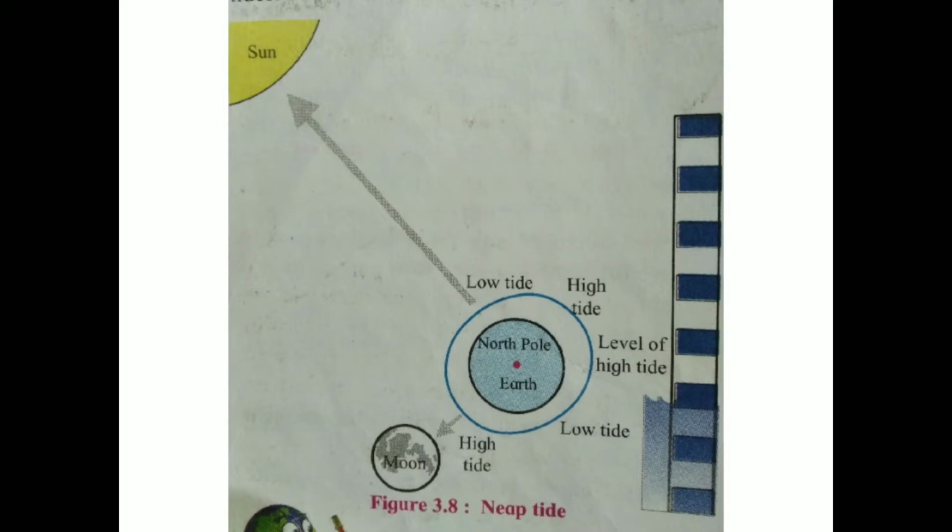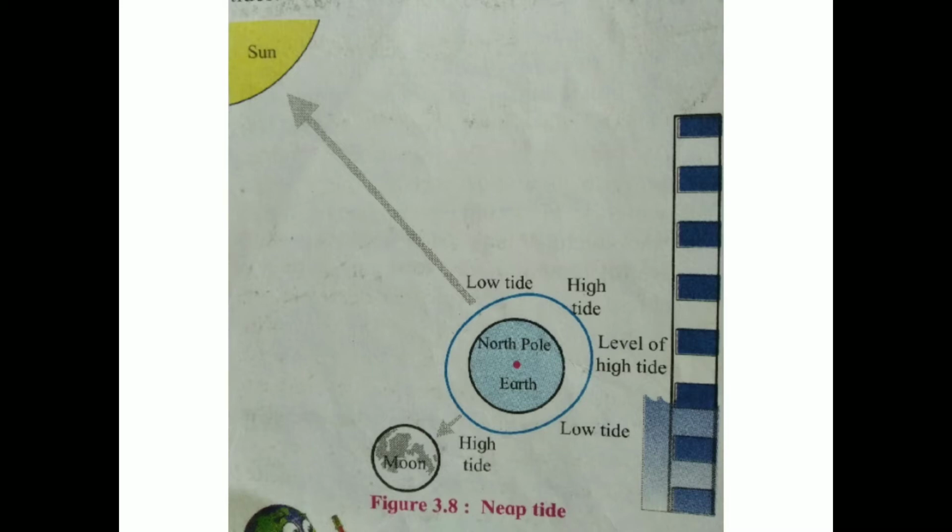See figure 3.8. At the place where the sun causes high tides, the gravitational pull of the moon, which is at a right angle, also acts on the sea water. Due to such a condition, the water level rise is less than usual at the time of high tide. Similarly, the fall in water level is less than usual at the time of low tide.